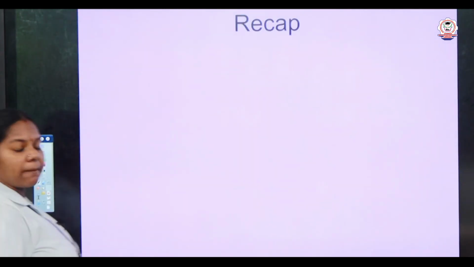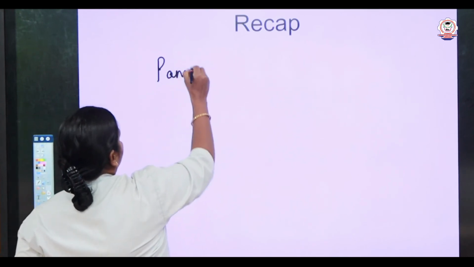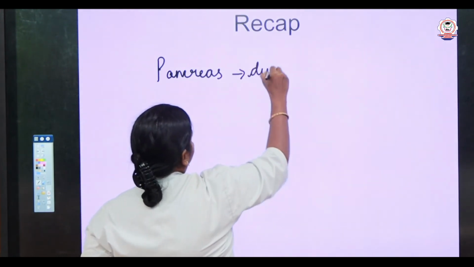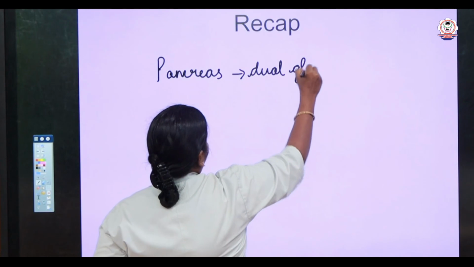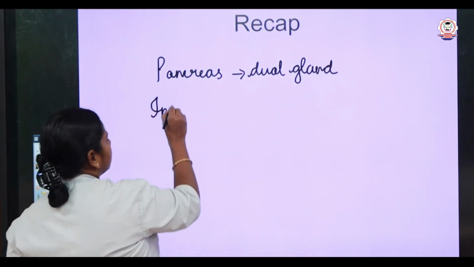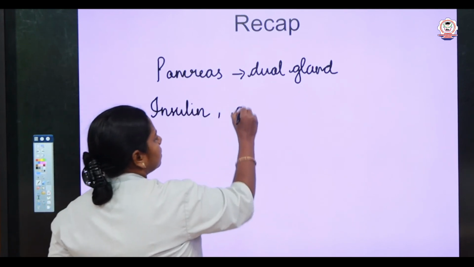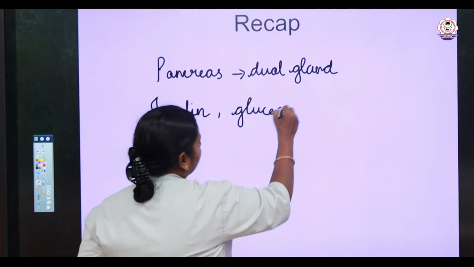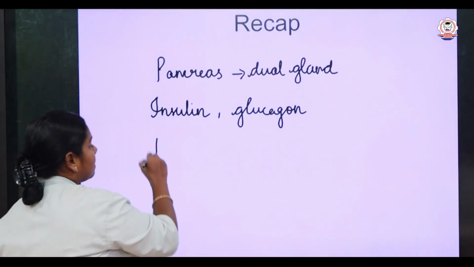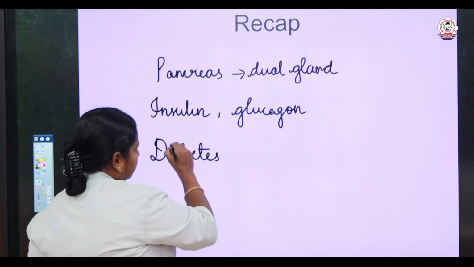So let us recap. We have discussed about the pancreas and we also discussed why pancreas is also called the dual gland. And later on we discussed what are the functions of insulin as well as what are the functions of glucagon, and later on we discussed an important disease called diabetes mellitus.